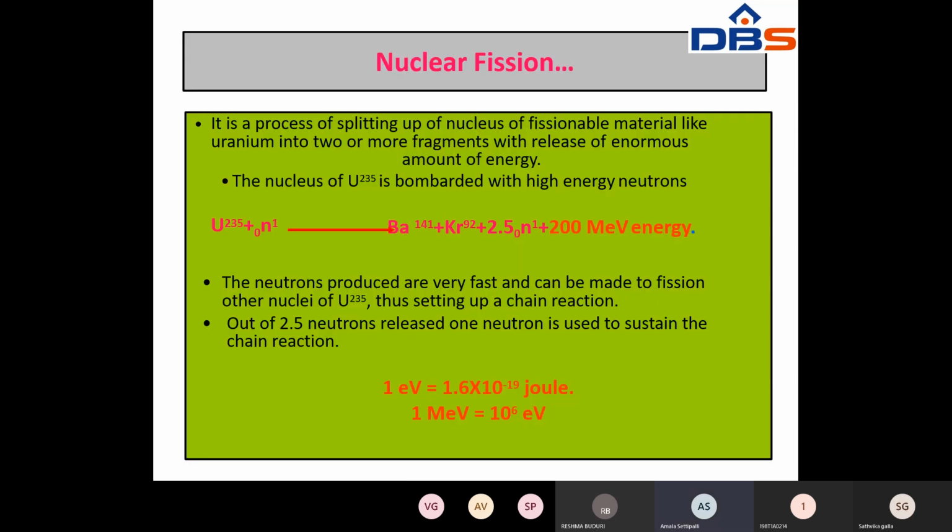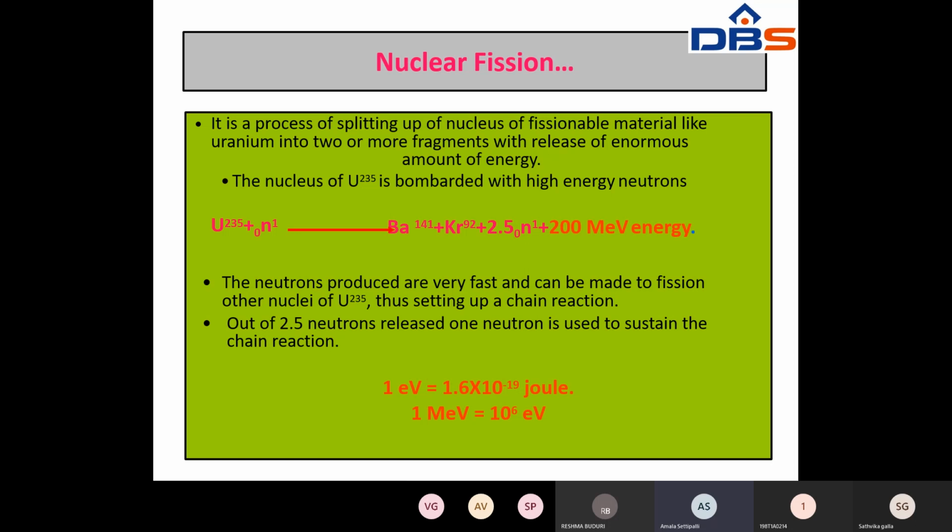See, it is nuclear fission. It is a process of splitting the nucleus of a fissionable material like uranium into 2 or more fragments, here two fragments, with the release of an enormous amount of energy. So in the nuclear fission process, it releases a large amount of energy. The nucleus of uranium 235 is bombarded with high energy neutrons.